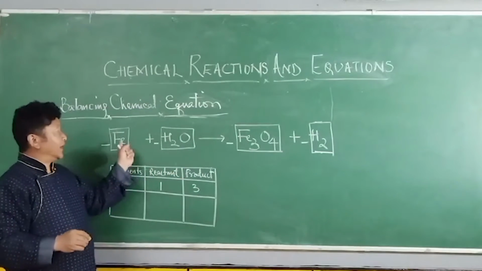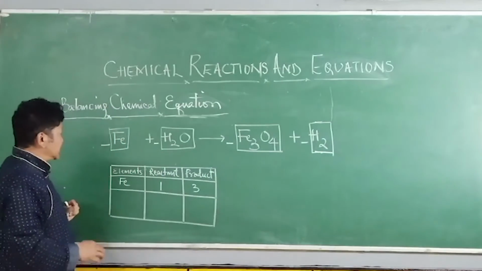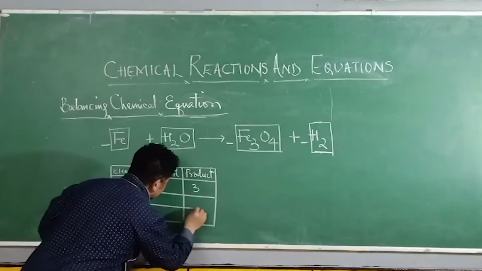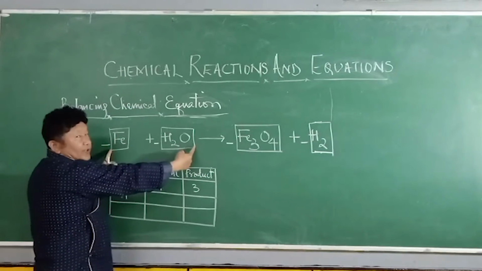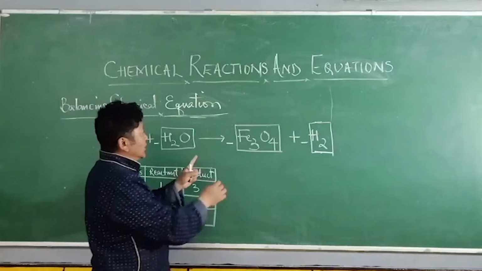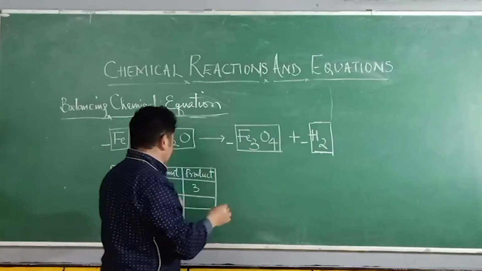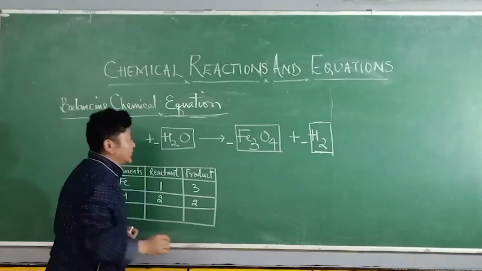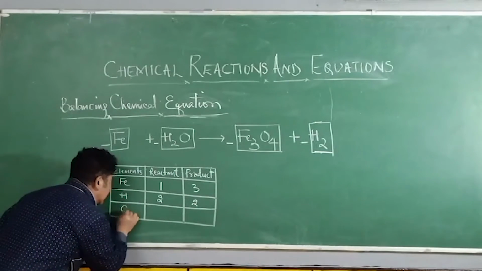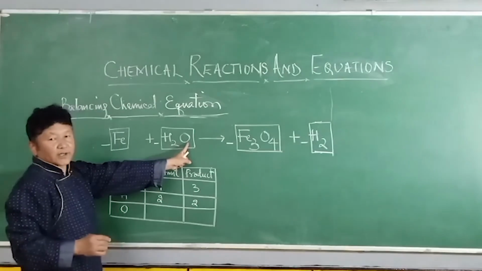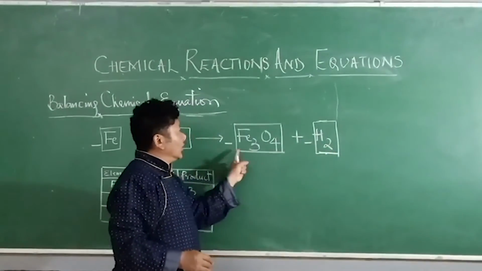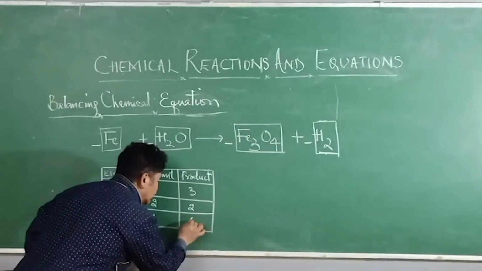Iron balance is matched. Then hydrogen: we count the hydrogen in the reactant and match it with the hydrogen in the product. Then oxygen: we count the oxygen in the reactant and the oxygen in the product.